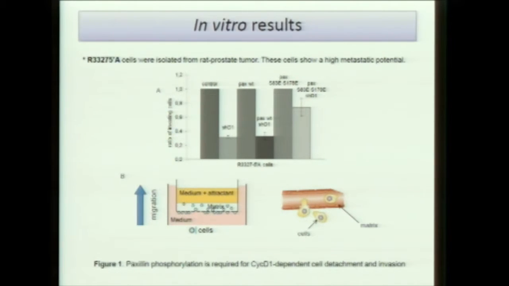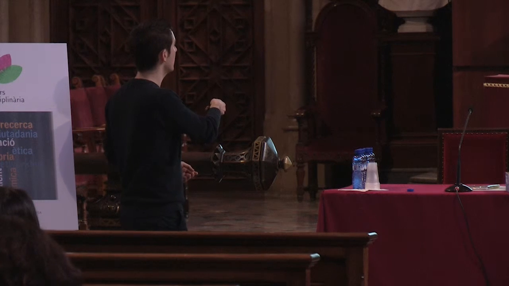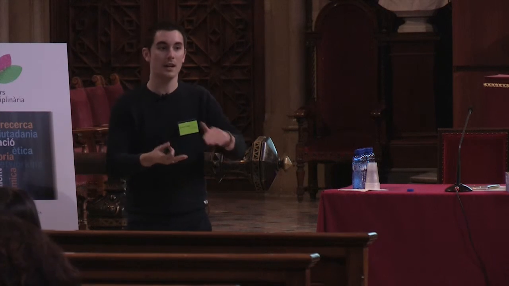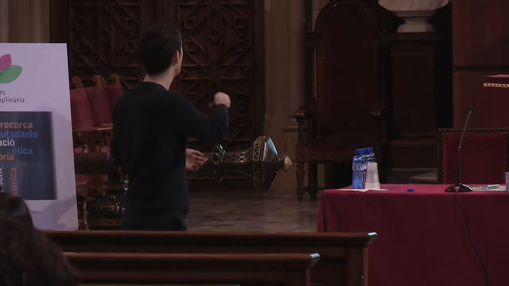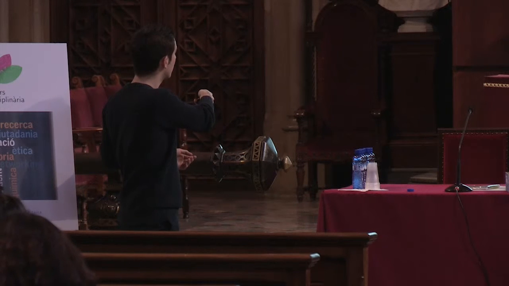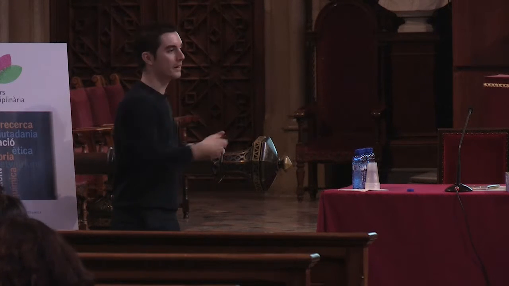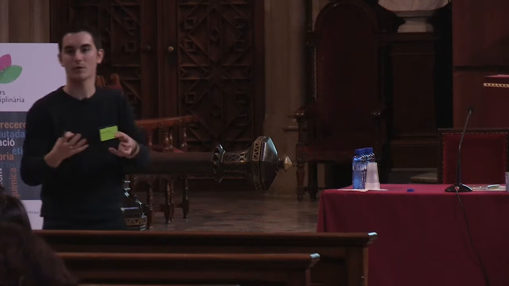We create this setting here, at the left down part, to simulate the blood vessel. We put cells here in the down part with the media, then we put an artificial matrix called Matrigel to simulate the endothelium, which is the wall of the blood vessel. The cells that have migration or metastatic potential are able to go from this part to the upper part, where there is media with a chemoattractant for the cells.